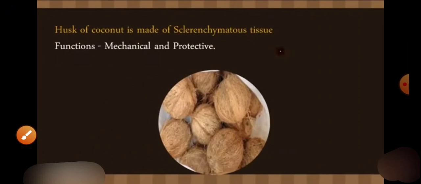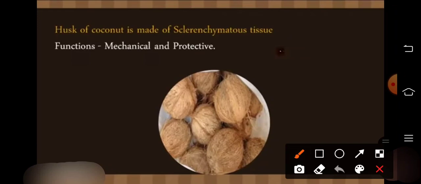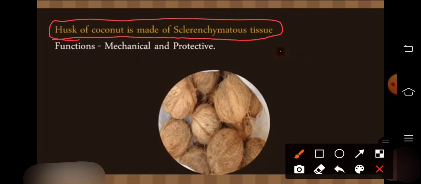The husk of coconut is made up of sclerenchymatous tissue, so it is very important to remember. And the function? Function is mechanical and protective in nature. It provides strength to the plant and protection.